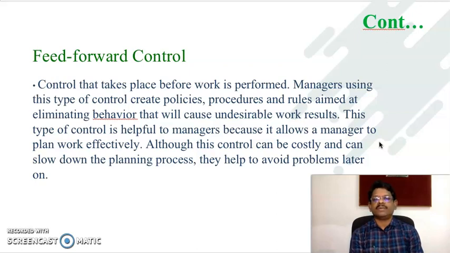This type of control is helpful because it allows a manager to plan work effectively. Although it can be costly and can slow down the planning process, it helps to avoid problems at a later stage. We can't see any kind of deviations, because we have the corrective measures in the beginning itself as a feed forward control mechanism.